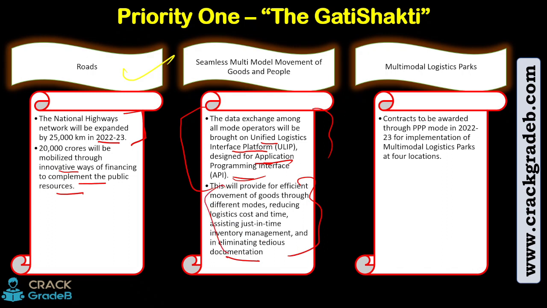Okay, then contract to be awarded through PPP, multi-modal logistic parks. Contract to be awarded through PPP model in 2022-23 for implementation of multi-modal logistic park. Now, what is PPP? It's public-private partnership. In simple terms, the money that will be used to build this multi-modal logistic park will not be just the government's alone. It will be taken from the public, probably through bonds, right? NHAI bonds. So a bond will come for, let's say, 20 years, where a retail investor like you and me will invest, and by pooling that amount, the government is going to build.